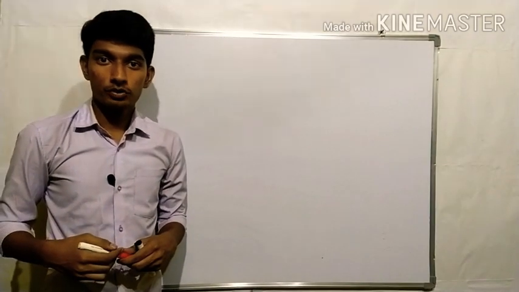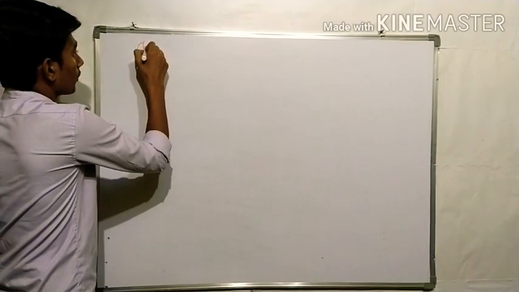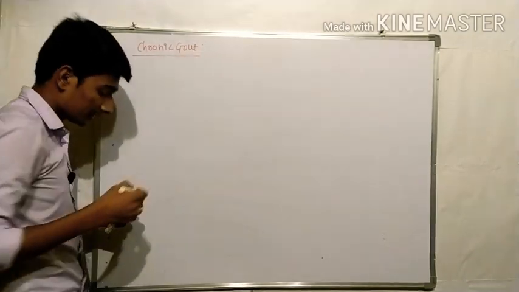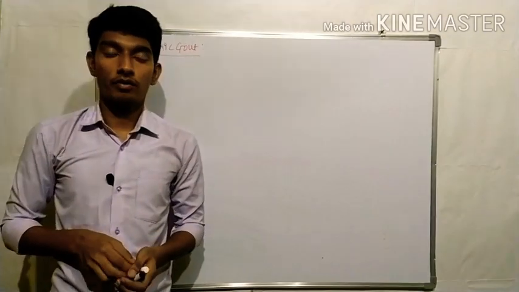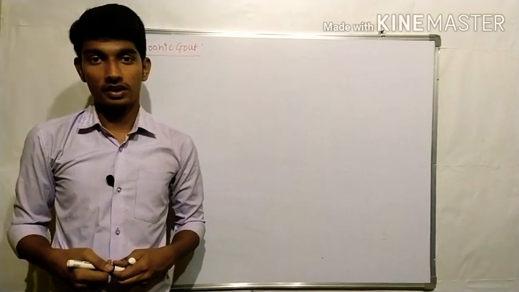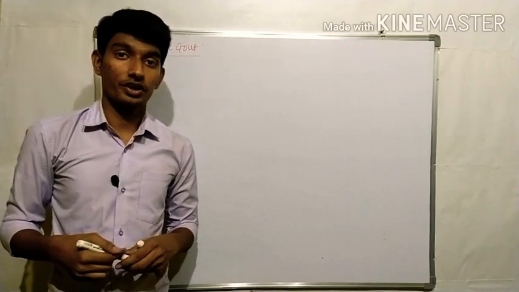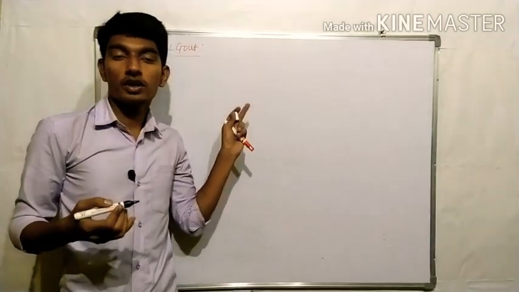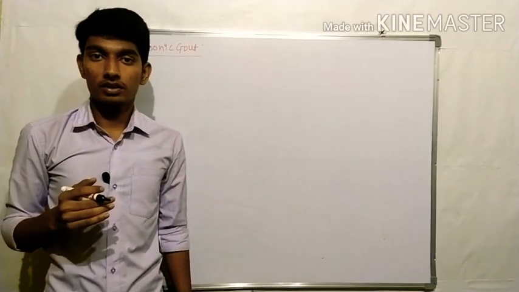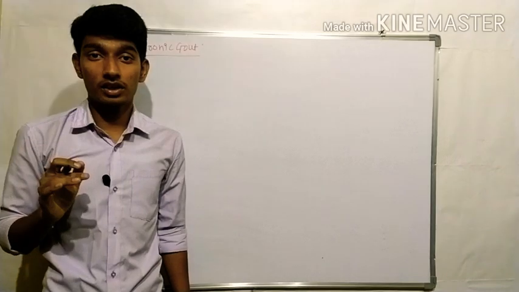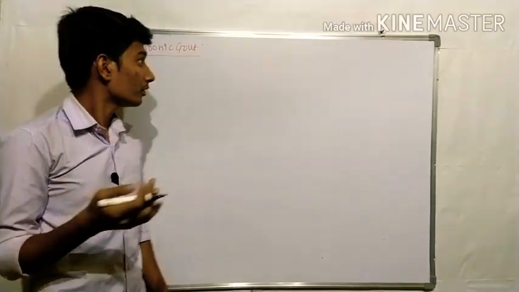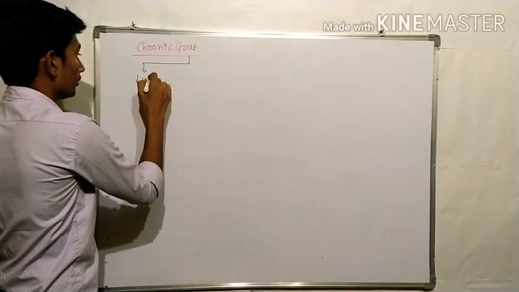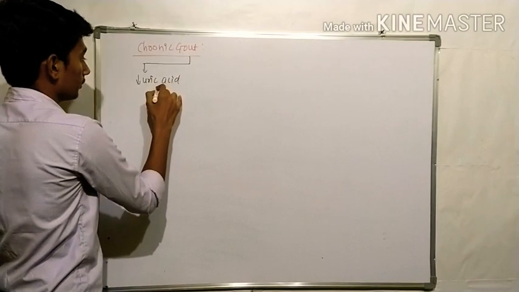Now we will discuss chronic gout. As we have already said, chronic gout is 1 to 2 attacks of gout per year and often more than one joint is affected. In case of chronic gout, we have to decrease the uric acid level. Somehow we have to decrease the uric acid level, and how can we do this? We will do it in 3 ways: by decreasing uric acid synthesis,